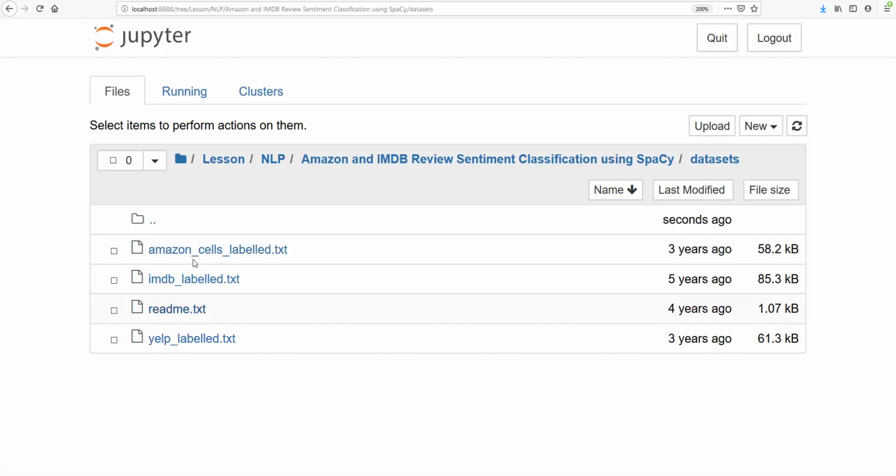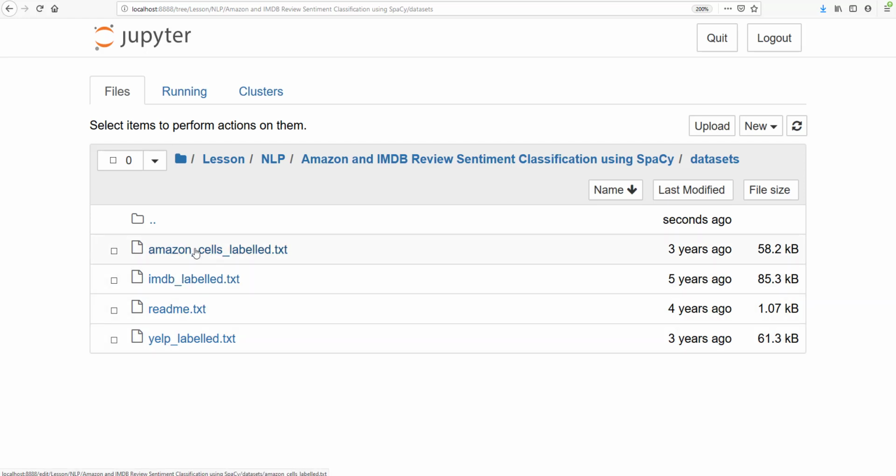So I already have this data set, and I have downloaded it from Kaggle and the UCI machine learning data set repository. But I'll upload these data sets on my GitHub. You can get the link from the video description. So I'll post the link for this Jupyter notebook as well as for this data. You can get these things from there itself. You don't need to download them from anywhere else.